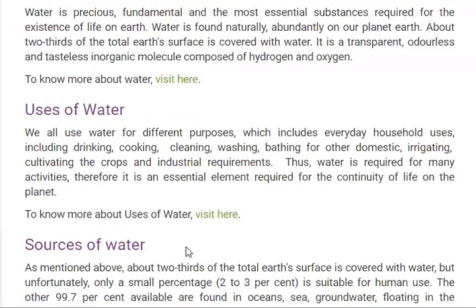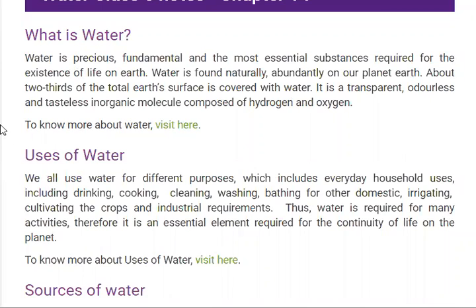Our first and very important question is: what is water? When we talk about water in nature, it is a precious and fundamental substance required for the existence of life on earth. It is the most essential substance, responsible for the existence of life on earth. Without water we cannot expect life on earth.